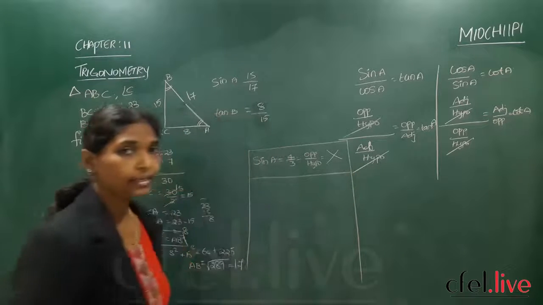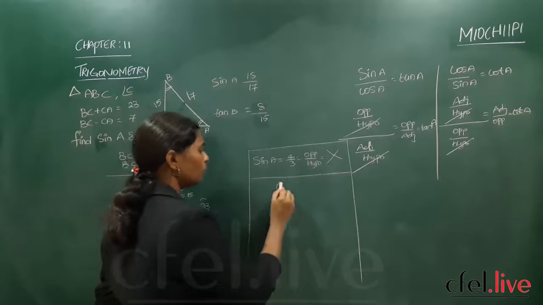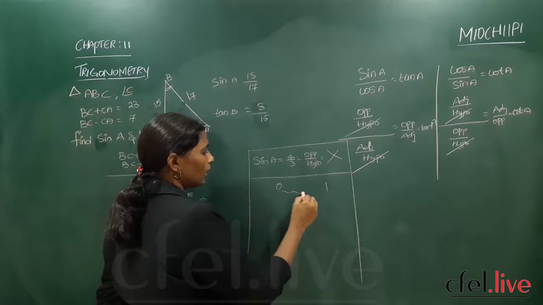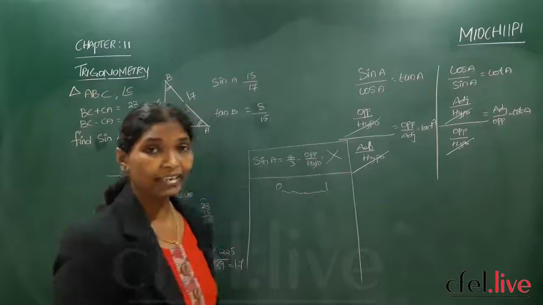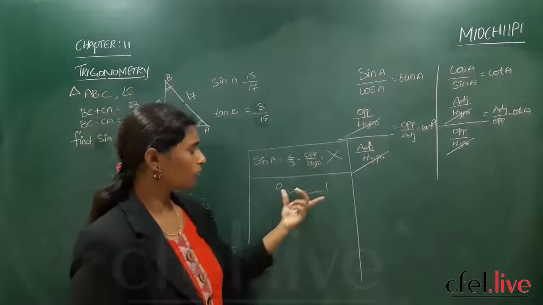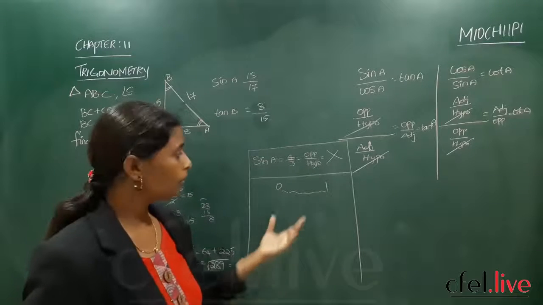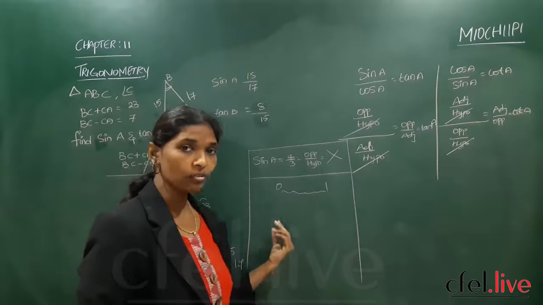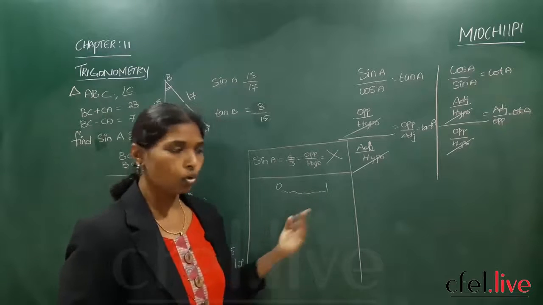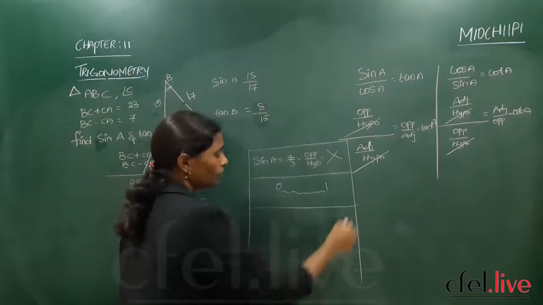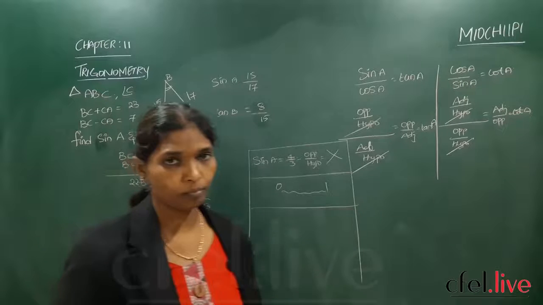Now for the second, sine always will be from 0 to 1. Sine theta, meaning the value will be between 0 and 1. So does it exist? Cos will be 1 to 0, sine will be from 0 to 1. So that is the answer for the second question which is there in your textbook.